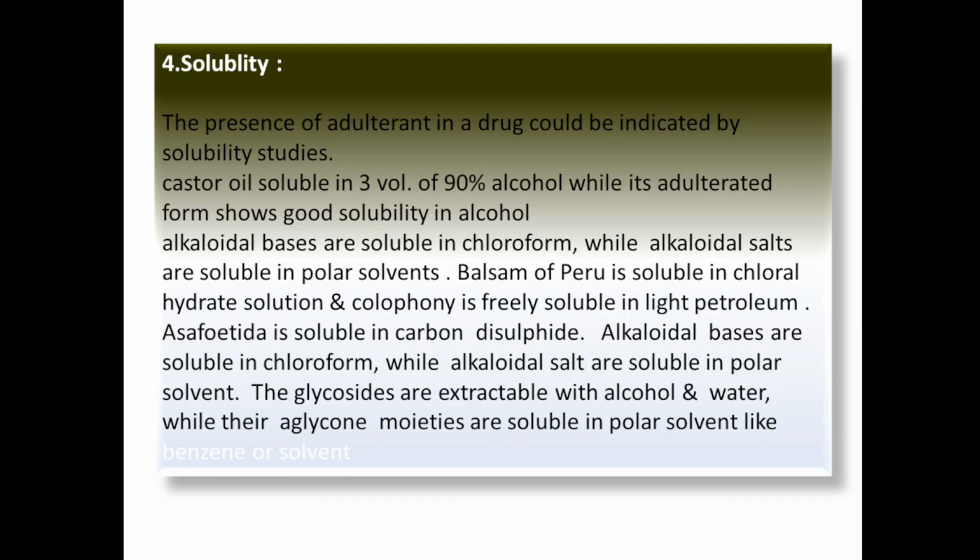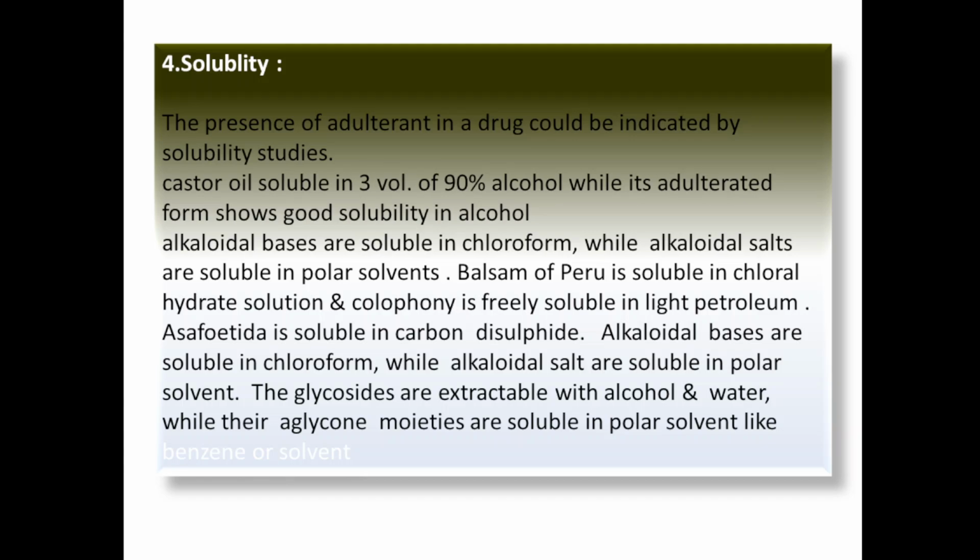After that, next one is solubility. The presence of adulterant in a drug could be indicated by solubility studies. Solubility also determines any type of adulteration occurring in the drug, and whether that drug is pure or not should be determined from solubility also. Castor oil is soluble in 3 volumes of 90% alcohol, while its adulterated form shows good solubility in alcohol.